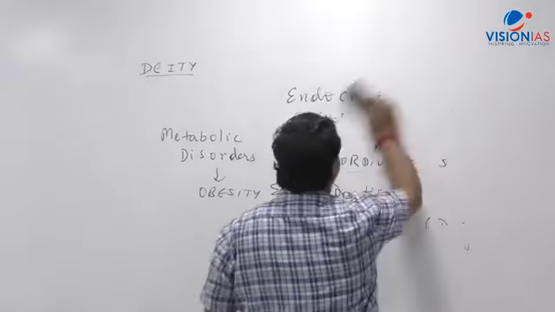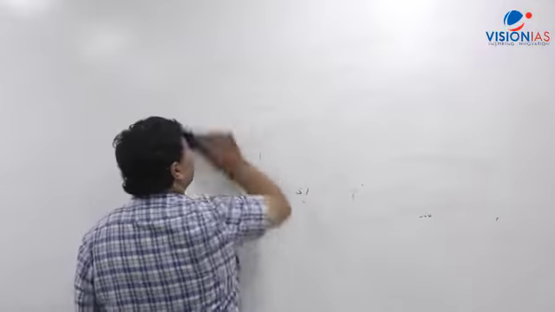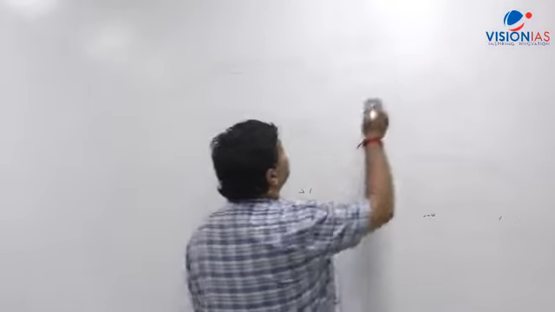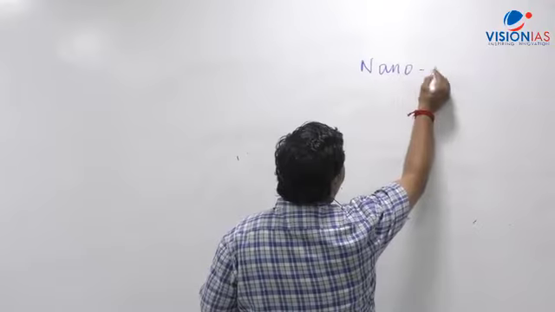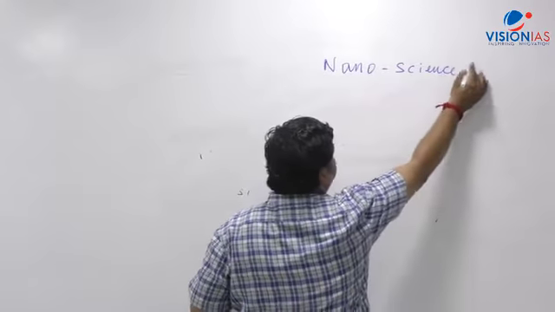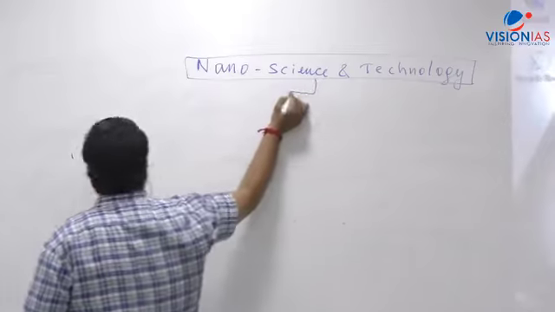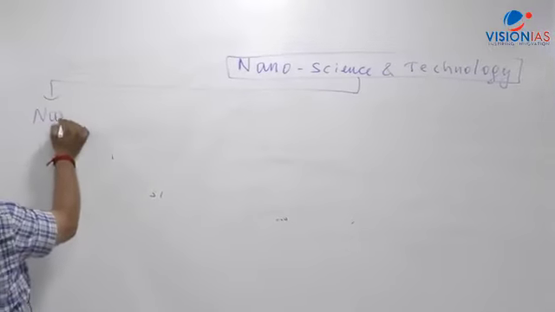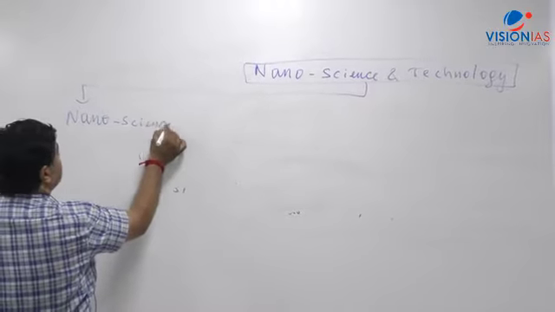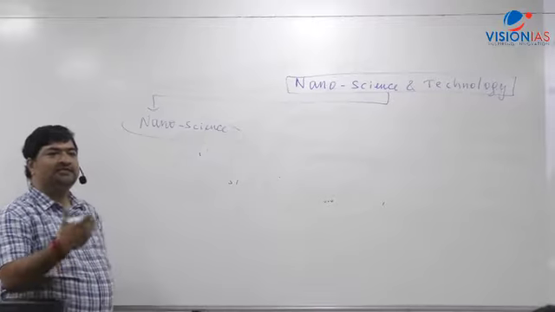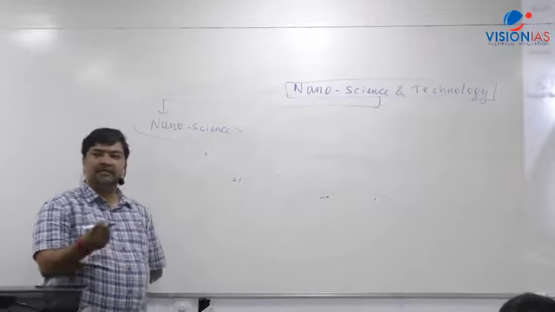Okay, now let's understand here. The first thing is about nanoscience and technology. I'm putting it first in a flowchart and then I'll go to the written part. The first thing that comes here is nanoscience. What do you mean by nanoscience? It's a science of atoms and molecules and their complexes.